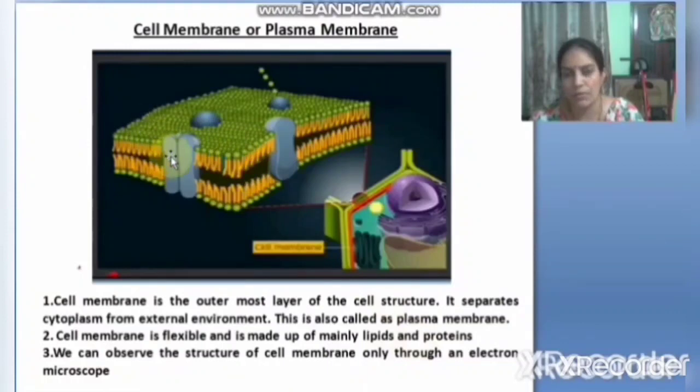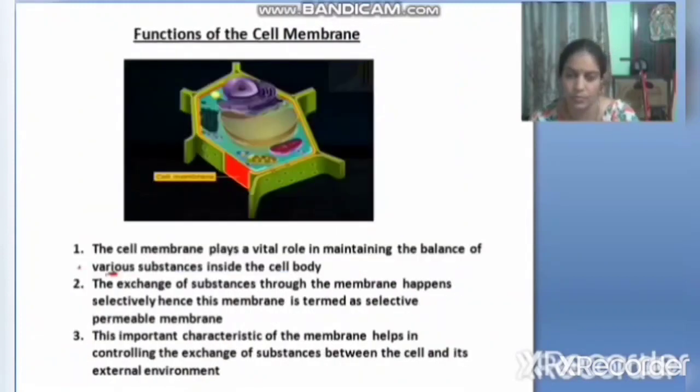It is made up of lipids and proteins. We can observe the structure of the cell membrane only through an electron microscope. We cannot observe the cell membrane in detail through a compound microscope. We can observe the detailed structure of the plasma membrane or cell membrane only under an electron microscope.